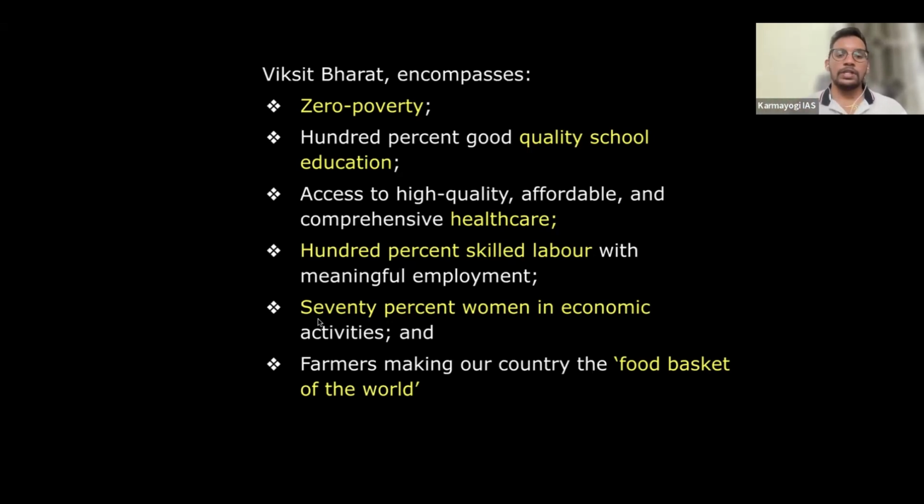Now, one more thing is that 70% of women should be involved in economic activities. Again, our society has been patriarchal since ages, since Vedic time, especially the later Vedic period. That's why women's participation is just around 30%. That means out of 100 eligible women who can take part in work, only 30% are doing so. The rest, 70%, are restricted to household chores, right? So this is also one more objective.